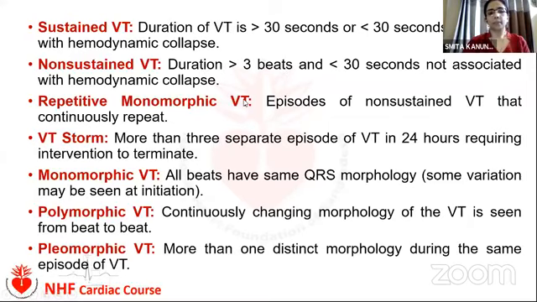Repetitive monomorphic VT represents episodes of non-sustained VT that are continuously repeating. And there are morphological classifications: if the morphology of all the complexes is the same, it is known as monomorphic VT. If the morphology is continuously changing, it is termed polymorphic VT. Another term is VT storm, which means more than 3 separate episodes of ventricular tachycardia in 24 hours, requiring intervention to terminate.